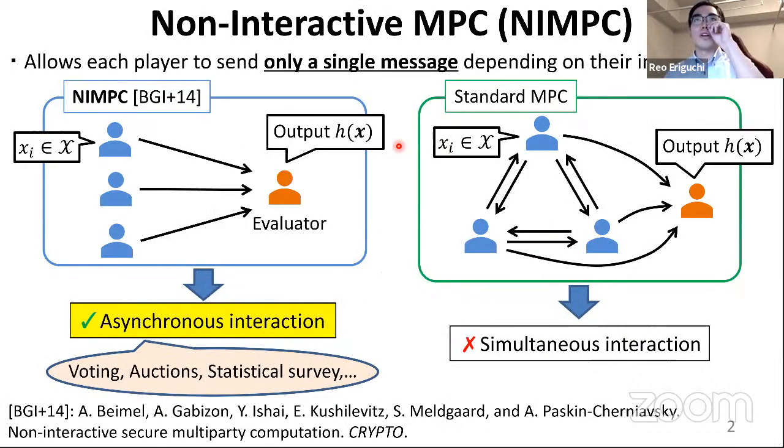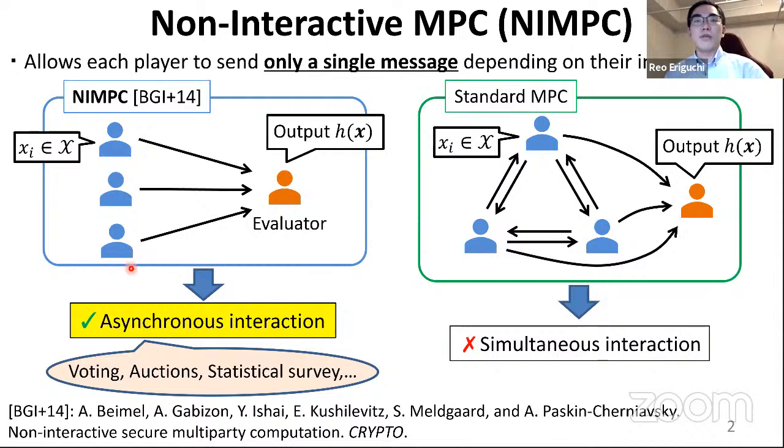First, we introduce non-interactive multi-party computation. This is a variant of secure computation that allows each player to send only a single message, depending on the private inputs. In this model, players do not communicate with each other, and so they only send their messages to an output player called the evaluator.